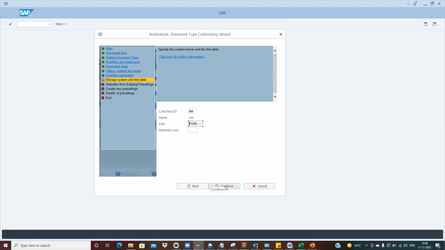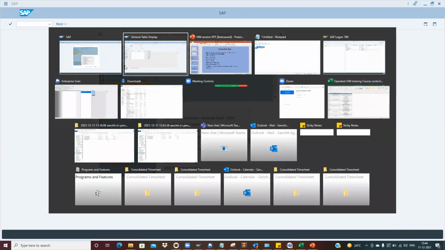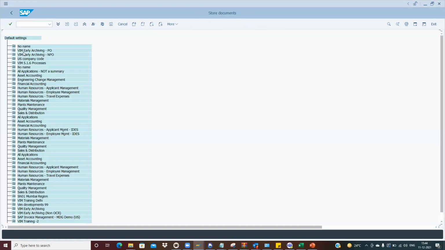Yes. Here, the one you have created. I'm just trying to put it here. Now what is this presetting folder? If you see here in OAWD, these are all the presetting folders.